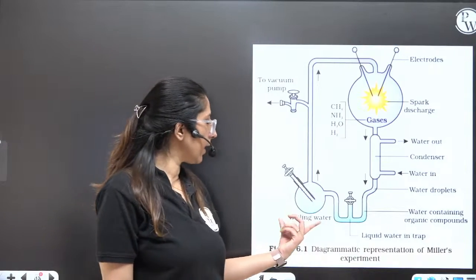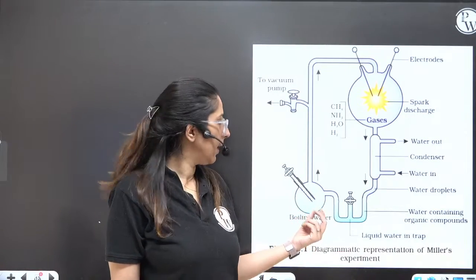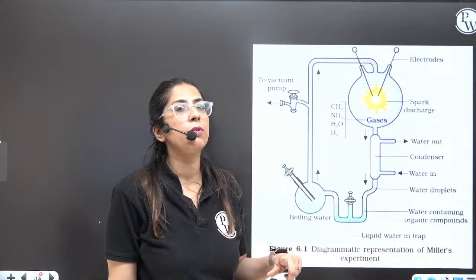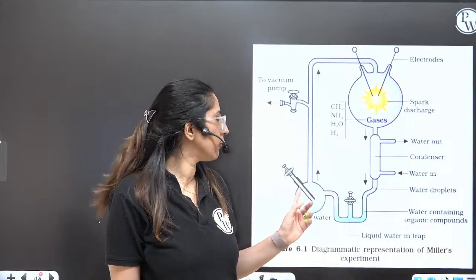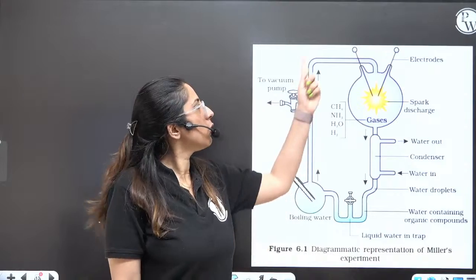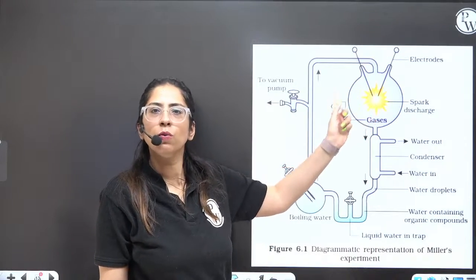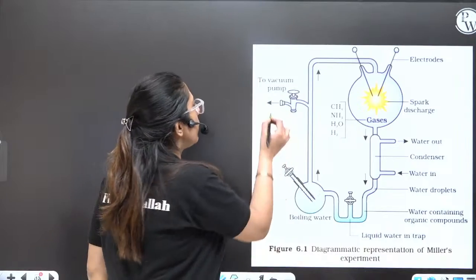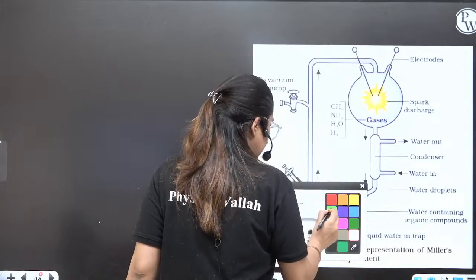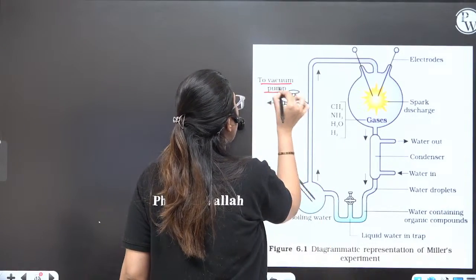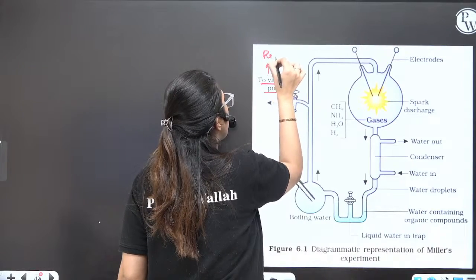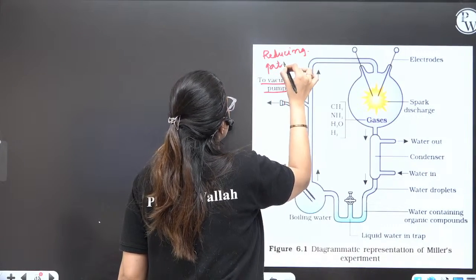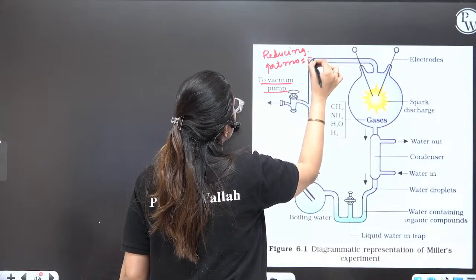So what they took was boiling water. Here the water was boiling, and whatever water was present at that particular time was in the form of vapor. So definitely when water boils, H2O vapor will come here. Clear? First thing, they used a vacuum pump. Why vacuum pump? Because they wanted to create a condition of reducing atmosphere. No oxygen. So they eliminated all the oxygen.